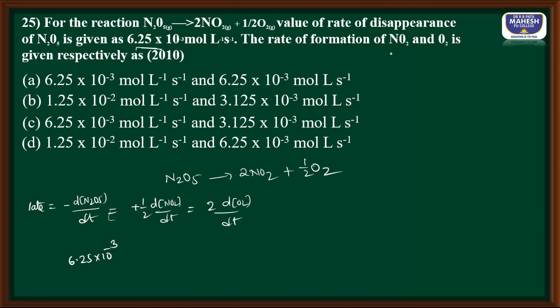Students, we are asked to calculate the rate of formation of NO2. Rate of formation of NO2 means only this much. So automatically this becomes into 2. Into 2 means 12.5 into 10 to the power minus 3 or 1.25 into 10 to the power minus 2. We have two options for that. And here, for O2, it becomes 1 by 2, meaning 3.125. So there is only one such option, option B. Thank you, students.